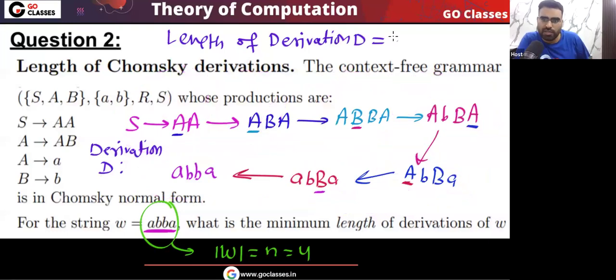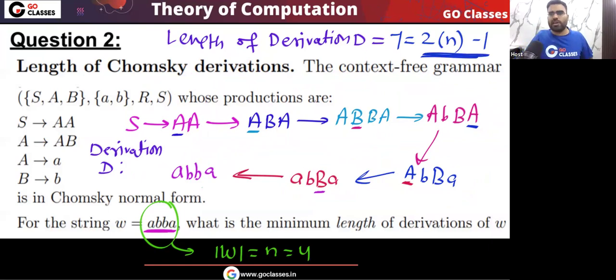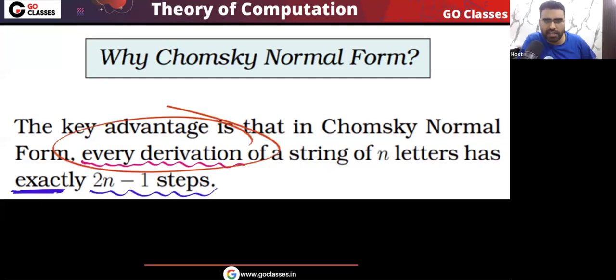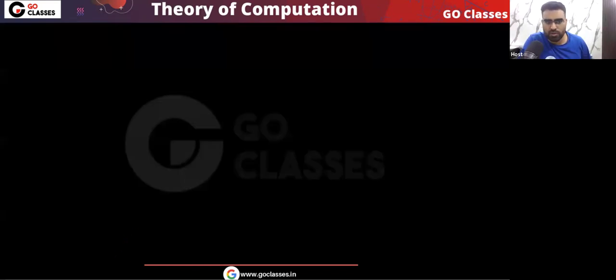Basically, the length of the derivation is 7, and that is what you can easily see, that is 2n minus 1. You can see 2 into 4 minus 1, that is 8 minus 1, that is 7. So in Chomsky normal form, this is the key advantage, the benefit: every derivation of a string of length n always has exactly 2n minus 1 steps. Every derivation of any string will always have exactly 2n minus 1 steps. Okay, so this is the point.